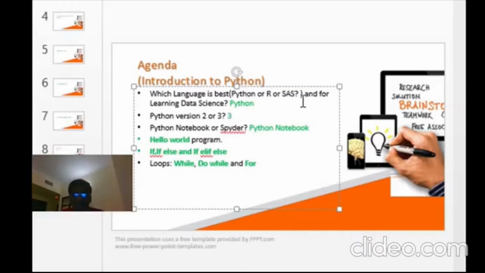Today's agenda is, in artificial intelligence we are going to cover Python programming. So today's agenda is introduction to Python. Okay, so this is the agenda.